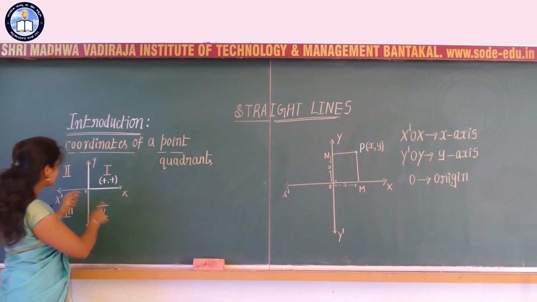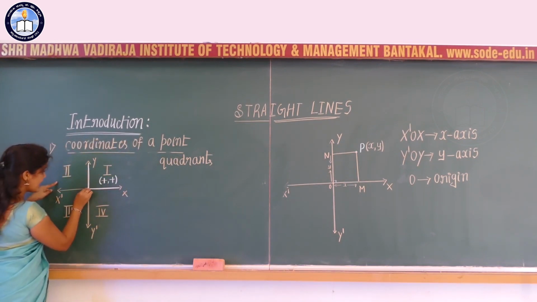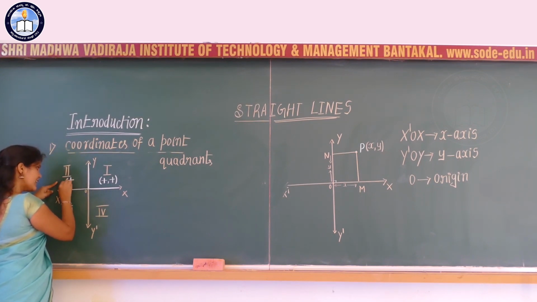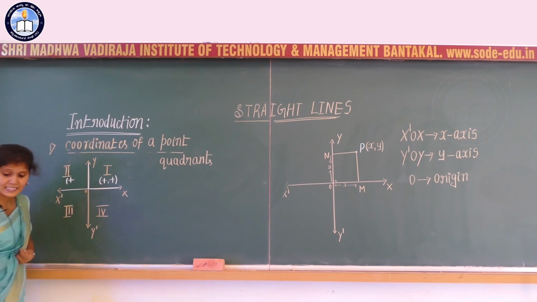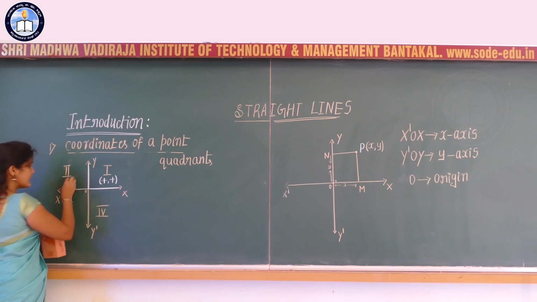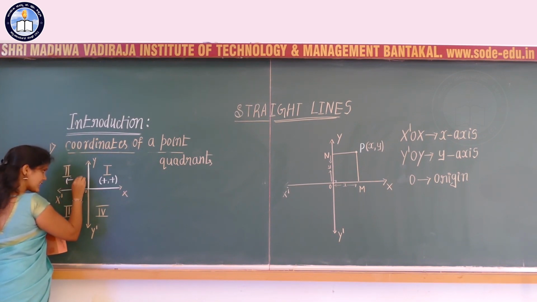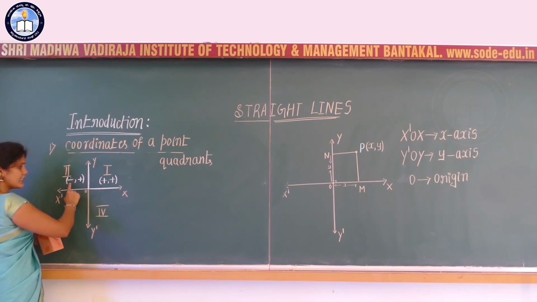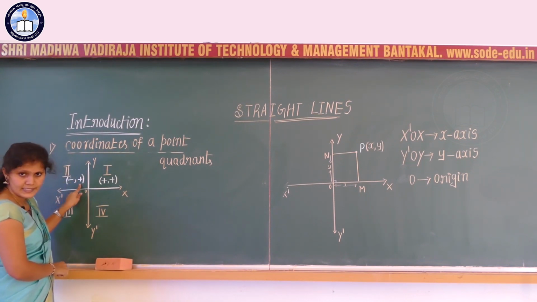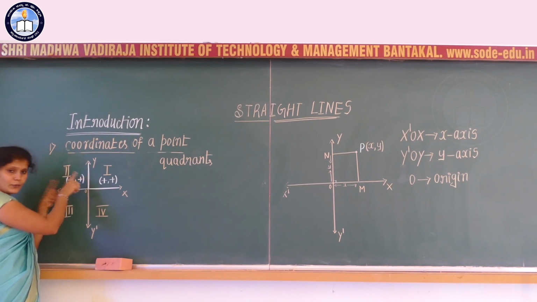In the second quadrant, x is negative and y is positive, which can be written as minus comma plus. Each point is of the form minus comma plus, for example minus 1 comma 2, minus 2 comma 4, etc.